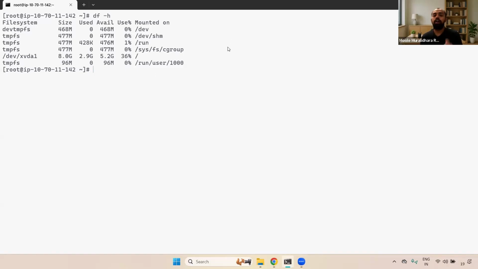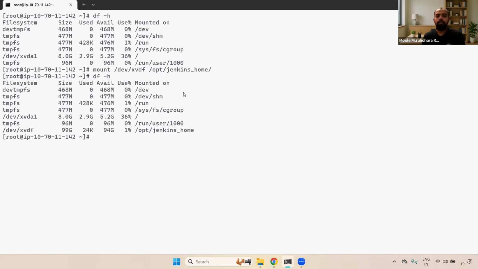Without declaring inside the fstab, /etc/fstab, the path you mounted is gone. Now what you have to do is mount again: mount /dev/xvdf and then /opt/jenkins_home. Now you can enter here. Now if you see here with df -h, we have mounted. Okay, super. In case you want to unmount, you can use umount. Umount means it will be unmounted. Okay. Now here we have done this.